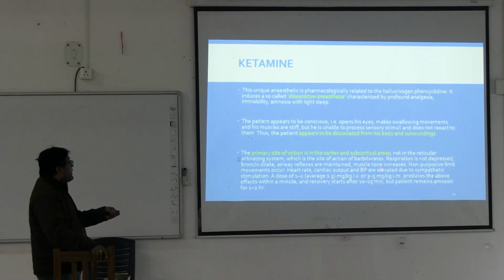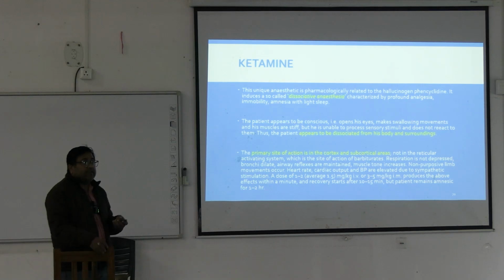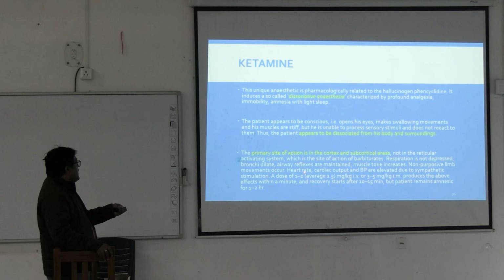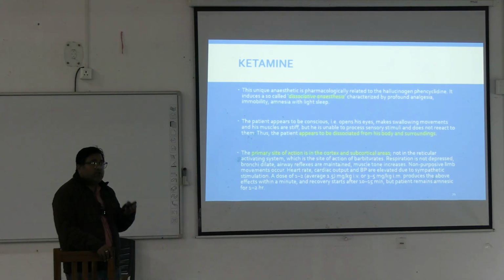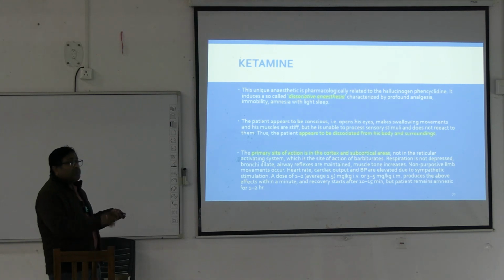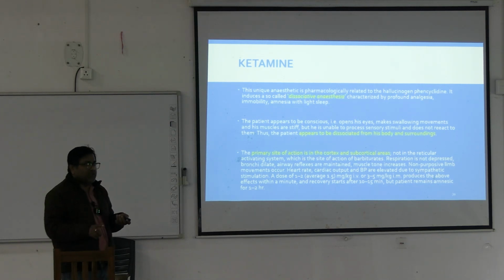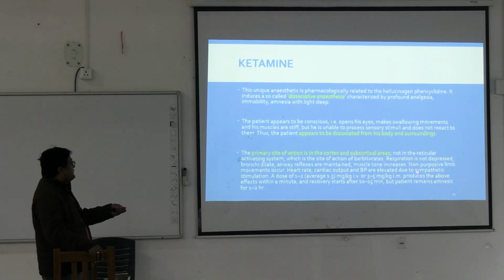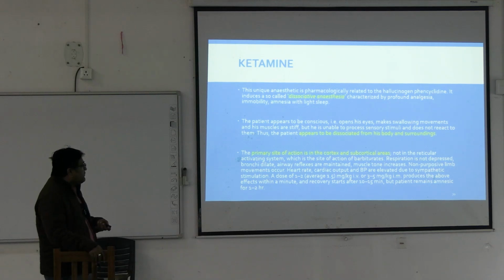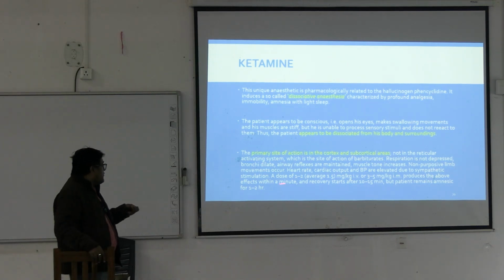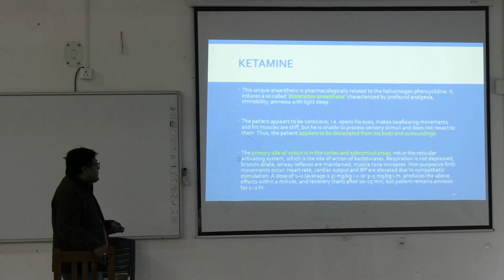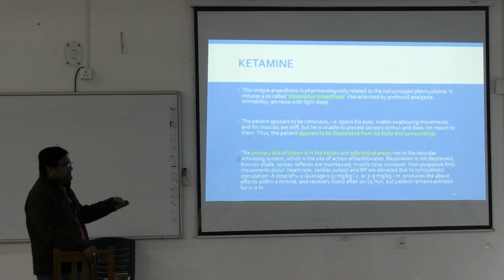Airway reflexes are maintained, muscle tone is increased, and patient on ketamine shows non-purposive limb movement. Heart rate, cardiac output and blood pressure are elevated due to sympathetic stimulation. So this drug is favorable in hypotensive subjects, in patients in shock, they are preferred. A dose of 1 to 2 milligram per kg IV or 3 to 5 milligram per kg IM produces the above effect within a minute. Recovery occurs in 10 to 15 minutes, but the patient remains amnesic for 1 to 2 hours.